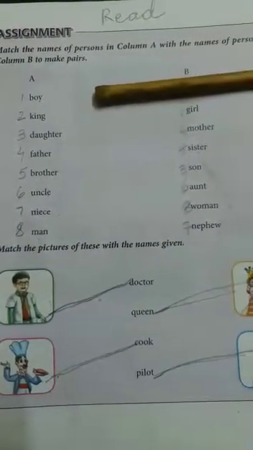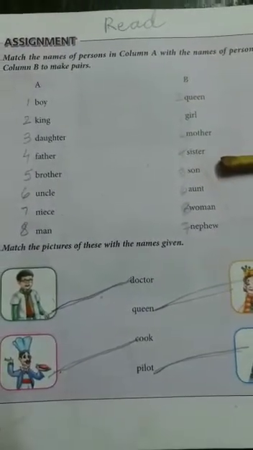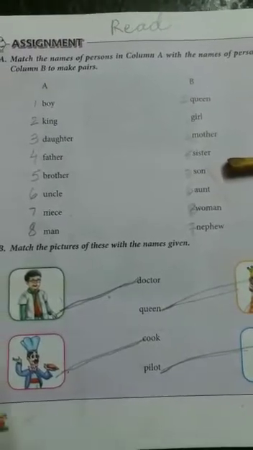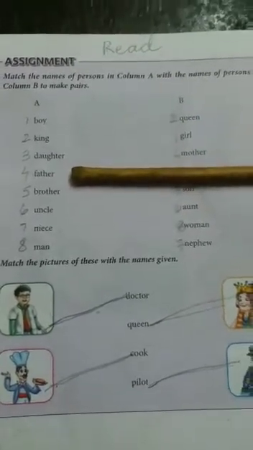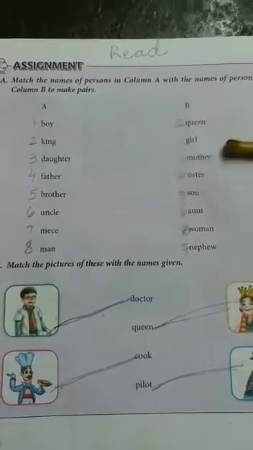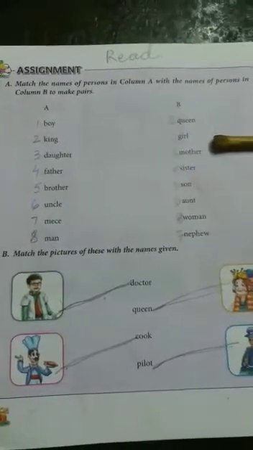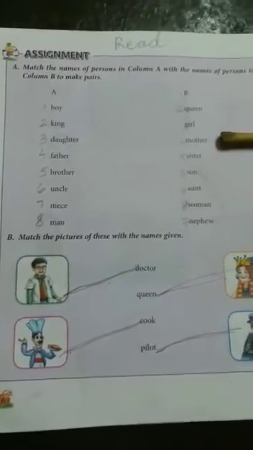Number 3 is daughter. Opposite of daughter is son. So on son put number 3. Number 4 is father. Opposite of father is mother. So on mother put number 4.